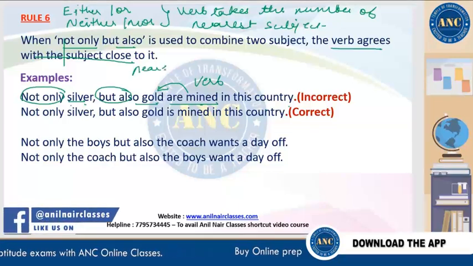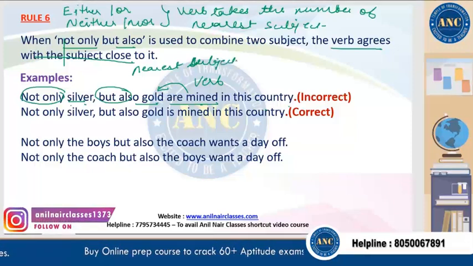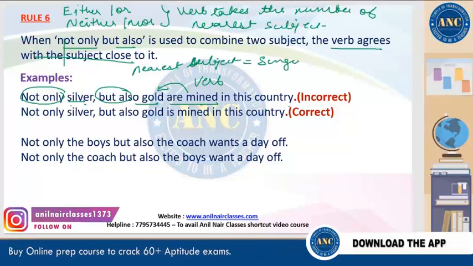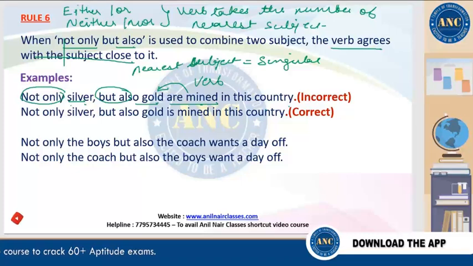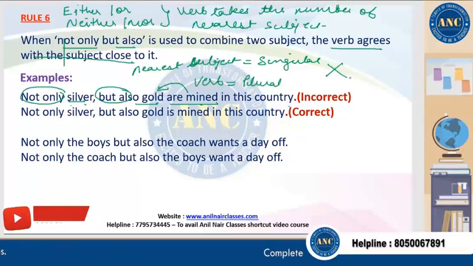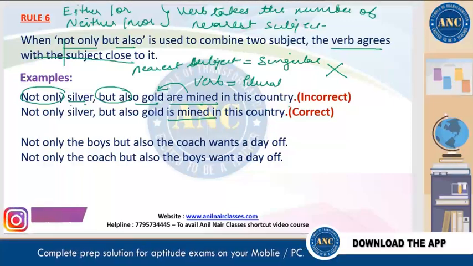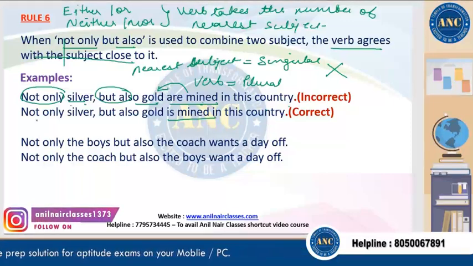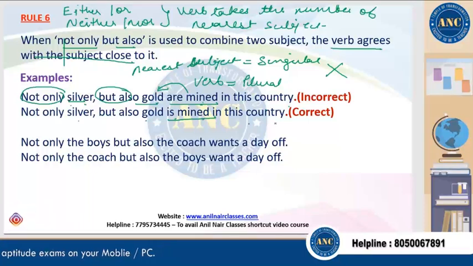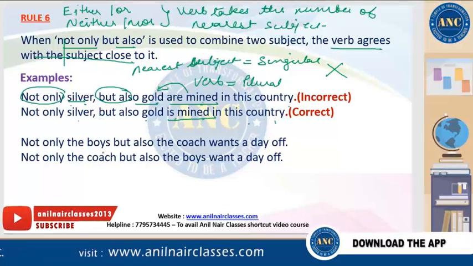So it is the nearest subject, which is singular. So the verb should also be singular. This verb is a plural verb. So the subject verb agreement is not there. So this plural verb are mined should be changed to is mined. Right? See the example. Not only silver but also gold is mined in this country. Clear? Next example. Not only the boys but also the coach wants a day off.